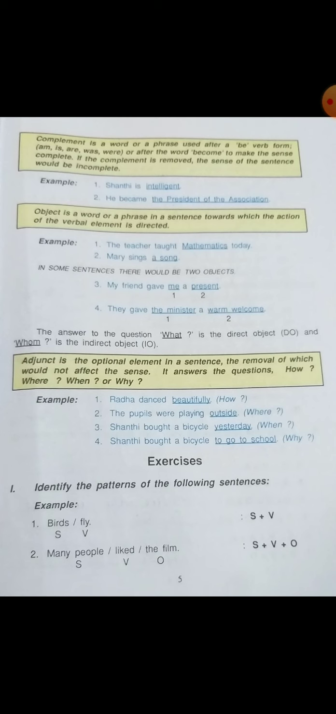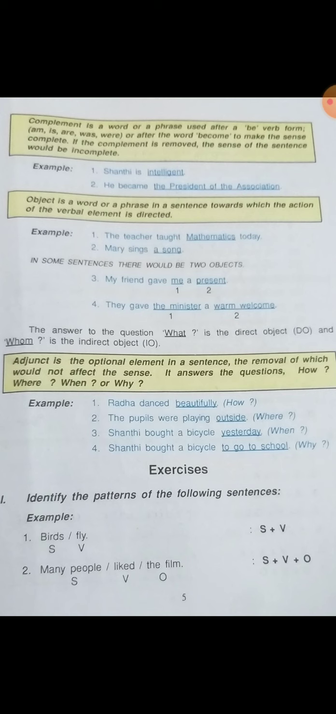Okay, the first example has been given. Birds fly. Fly is a work, something the birds are doing, so it is called a verb. Birds is the main thing there, so birds is the subject and fly is the verb. Many people liked the film. Liked is something they are doing, so it is a verb. Many people is the subject, the main thing there. So subject, verb. The film is the object. What did they like? They liked the film.